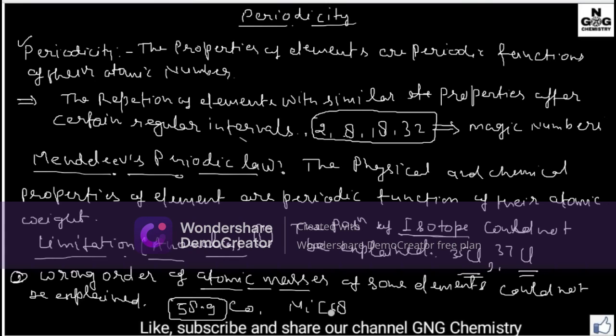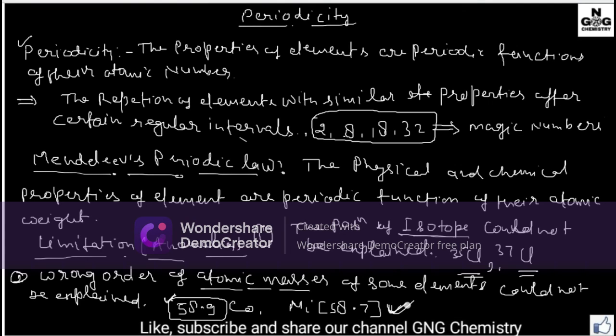So nickel should come first and then cobalt, but in his table he put cobalt first and then nickel. This is right according to the modern periodic table, but according to him, since he arranged by atomic mass, nickel should have come first. So this is also a limitation.